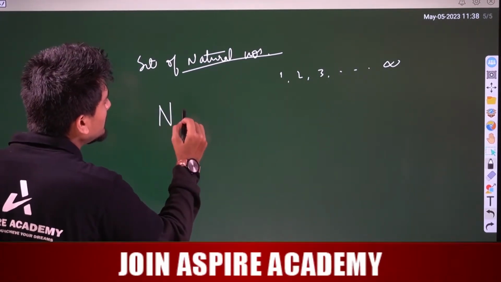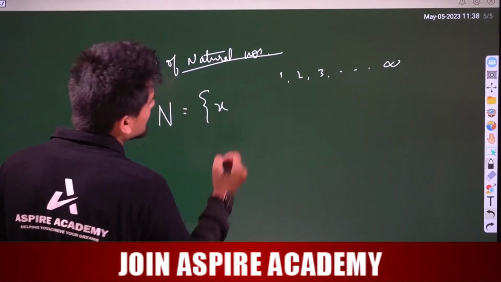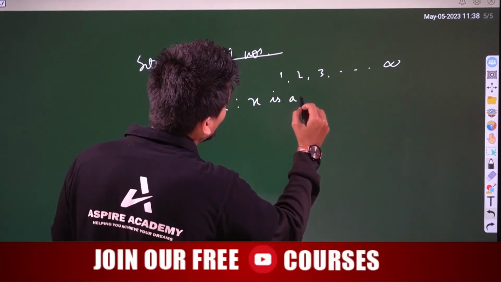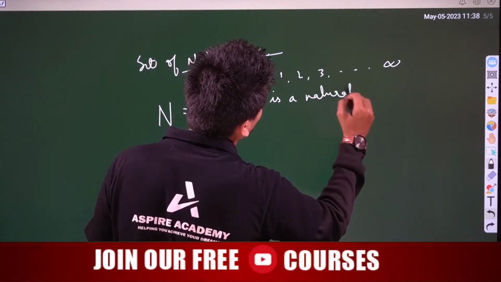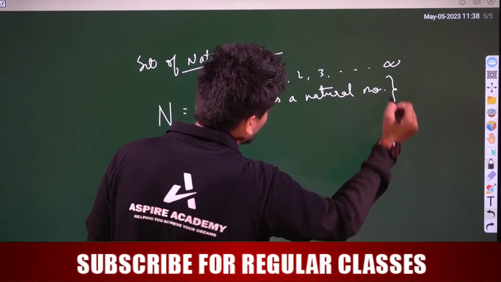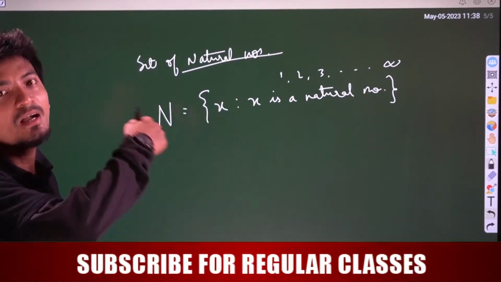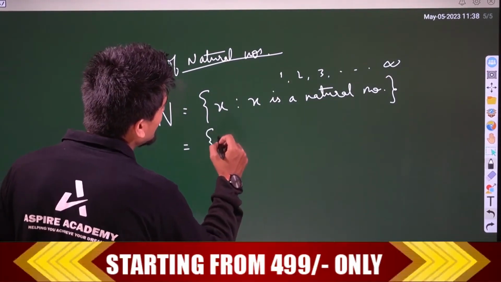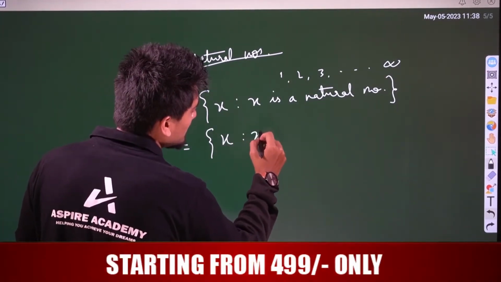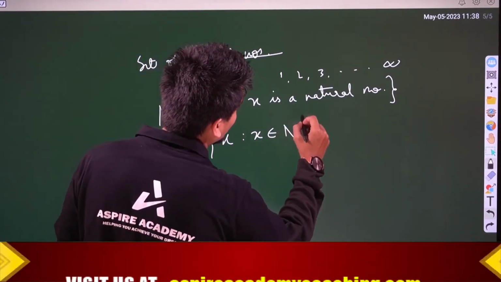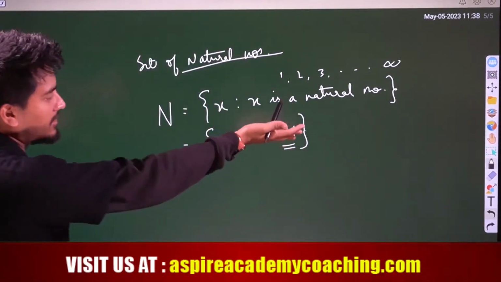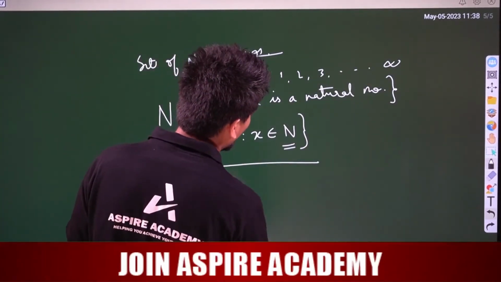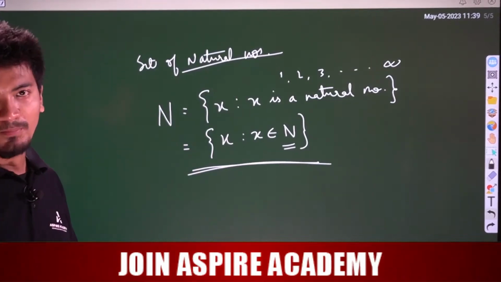We use the set builder form, that is N = {x such that x is a natural number}, right? We can write it like this, since there are numerous elements in the natural numbers. Or else we can write it also like this, {x such that x belongs to N}. And what is N here? N means nothing but natural numbers, right? So this is how we can write it in set builder form.